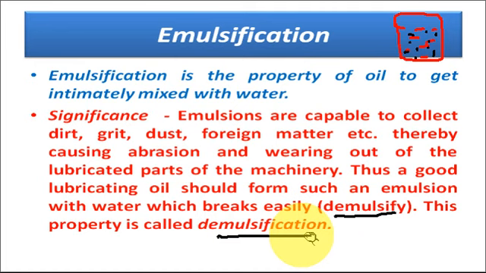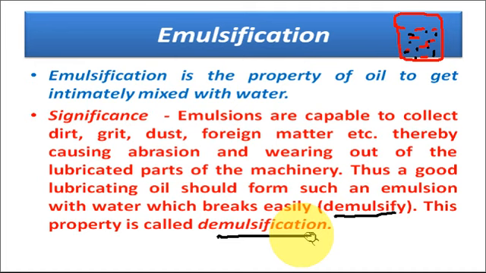Emulsification means when we are using the lubricating oil between two metallic surfaces, if the lubricating oil has the tendency to form an emulsion, it catches moisture from the surrounding environment and forms the emulsion.